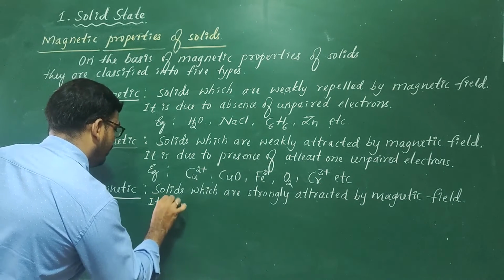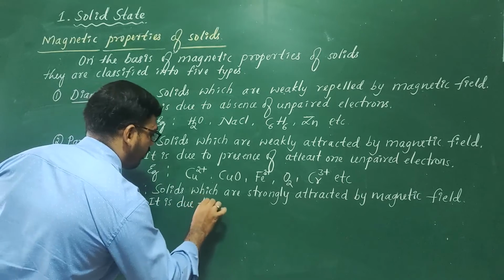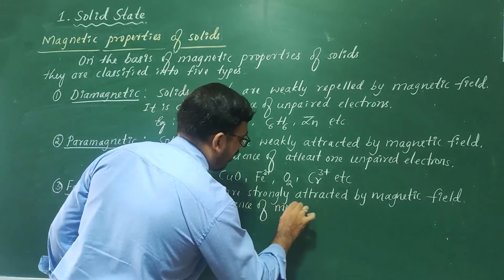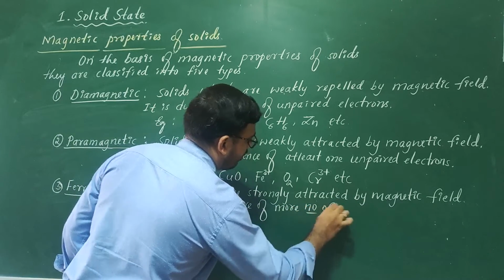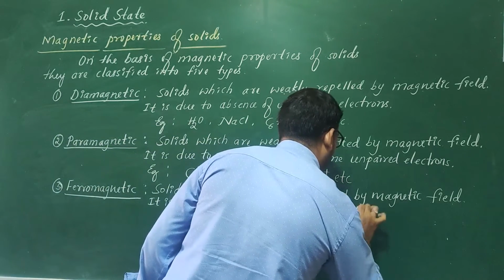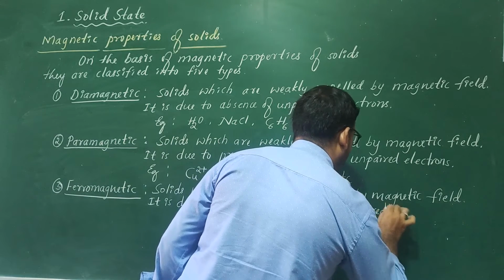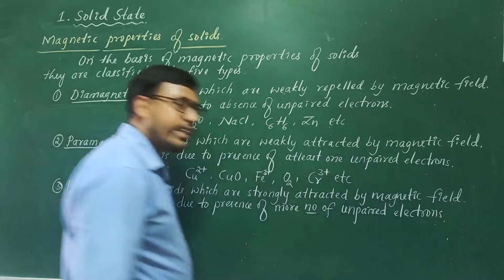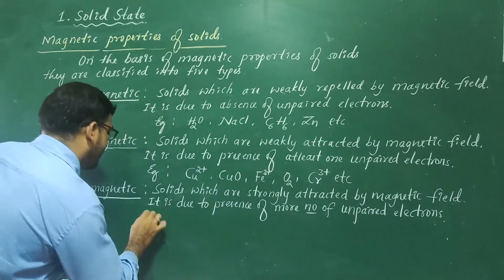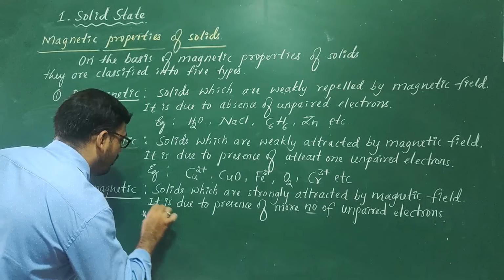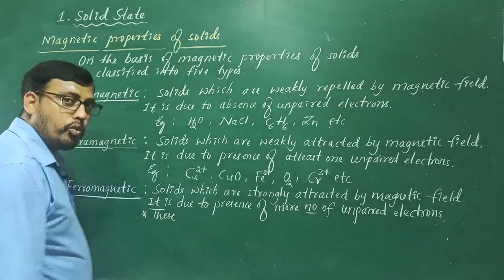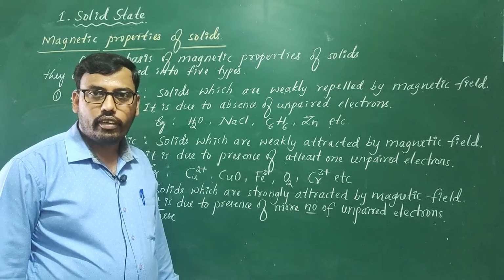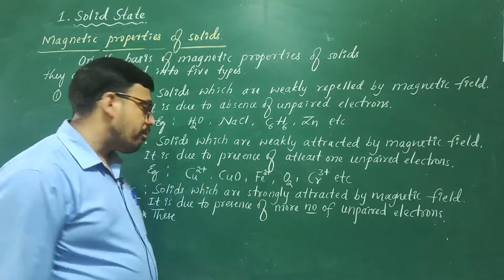It is due to the presence of a greater number of unpaired electrons. The important point is, these can be converted into permanent magnets. Even if you remove the magnetic field, they continue to attract with magnetic field. Hence they can be converted into permanent magnets.